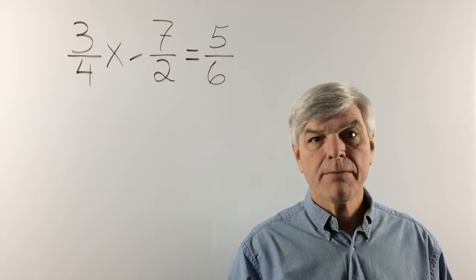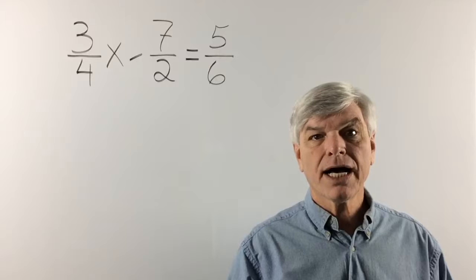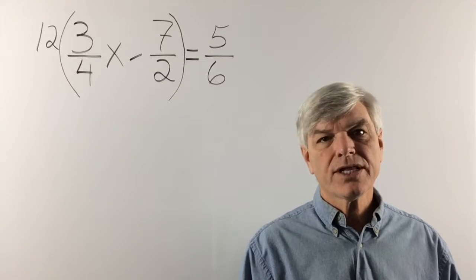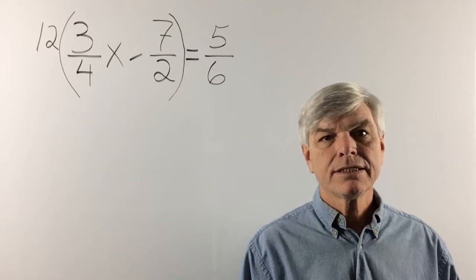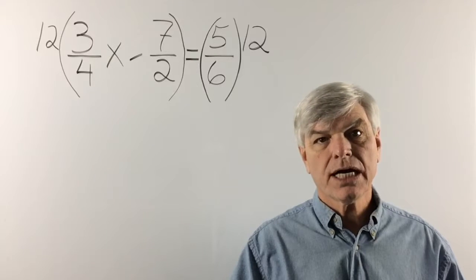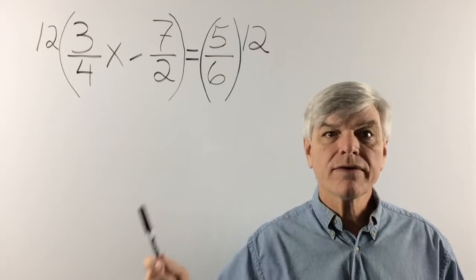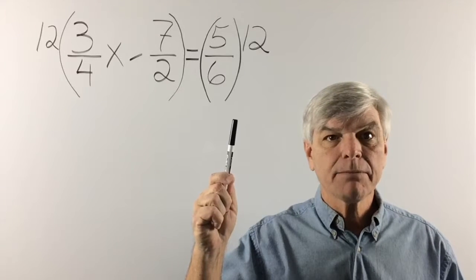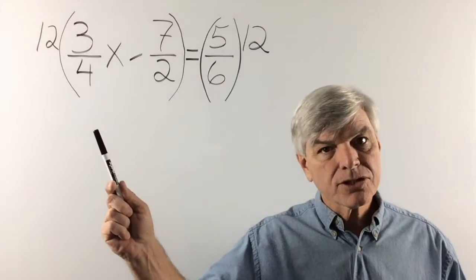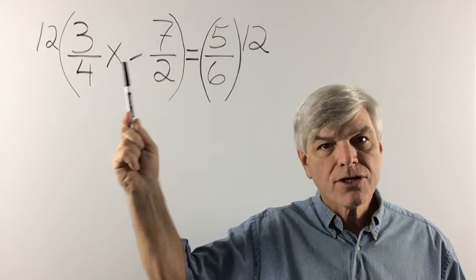Now, before we do that, maybe I can explain the theory on that. Look, we're going to multiply the left-hand side of the equation by 12. And whatever we do to the left-hand side of the equation, we do to the right-hand side of the equation. Now, that's fair. We have an equal sign, and we multiplied everything on the left-hand side by 12, and we multiplied everything on the right-hand side by 12, so we're still equal. Now, to make this simpler to look at, we're going to apply the 12 to all of the numerators.